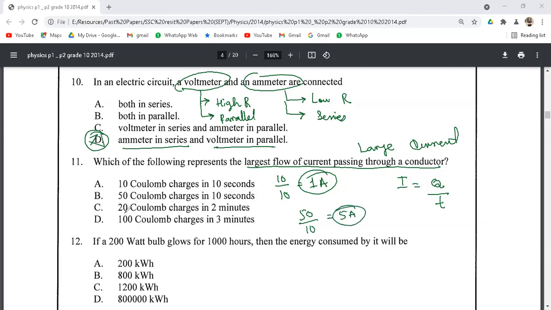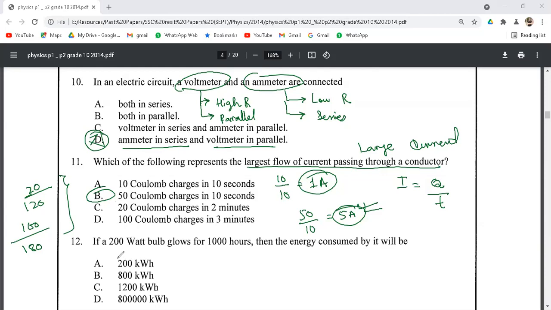In option C, 20 coulombs in 20 minutes. So 20 coulombs in 1200 seconds, and 100 coulombs of charge in 3 minutes means we have 180 seconds. So these two will be the smaller values of current. So the correct option we have is option B, that is 5 ampere. If 50 coulomb charge passes in 10 seconds, the current in that conductor will be equal to 5 amperes.